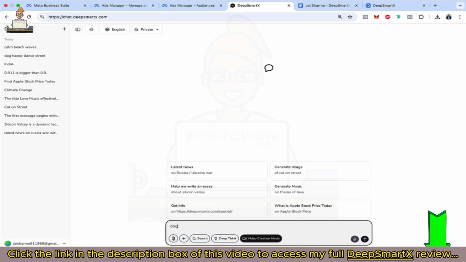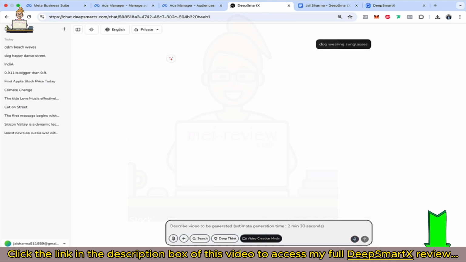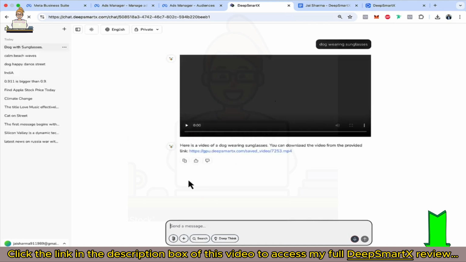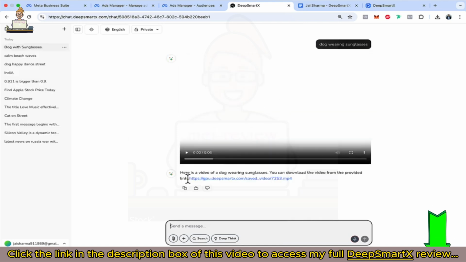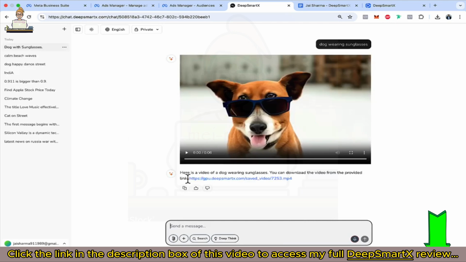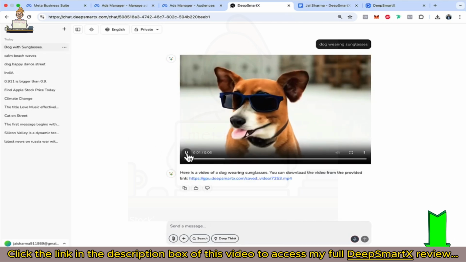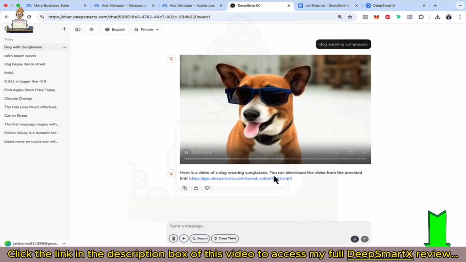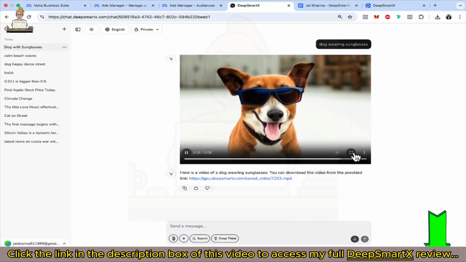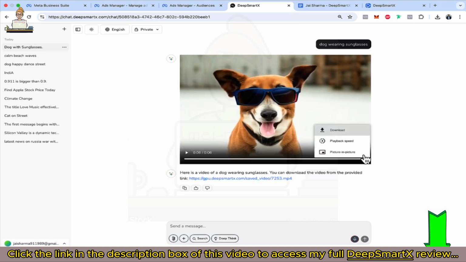Okay, now let me just open a new chat once more and show you one more video. Dog wearing sunglasses. How about this? Let's refresh, and you can see a beautiful video here. A dog wearing sunglasses. You can again download from here. You can maximize it, change playback speed, and use picture in picture.